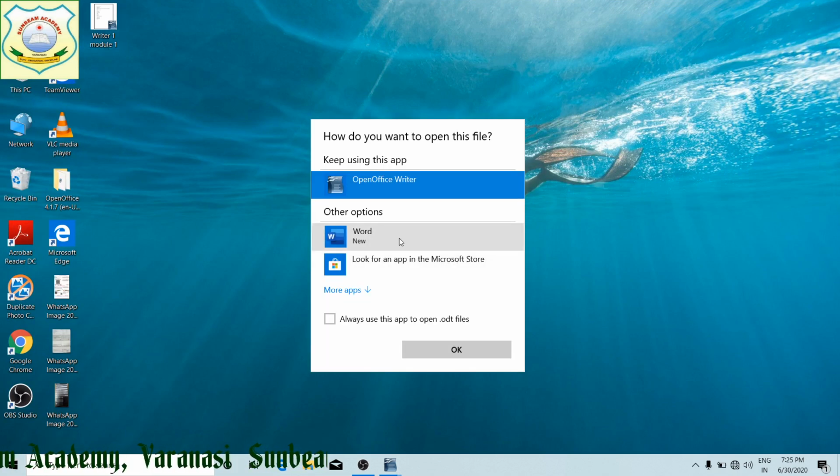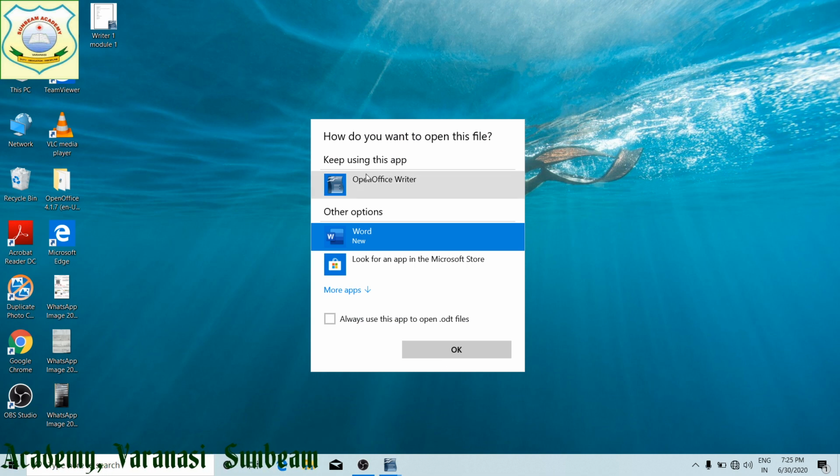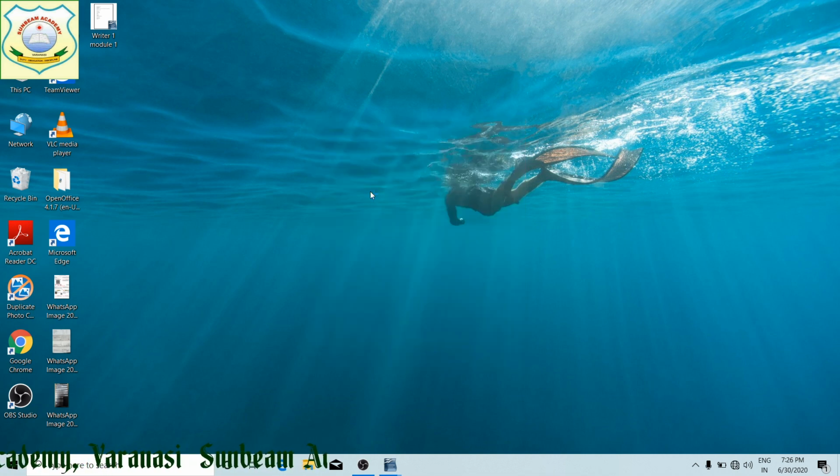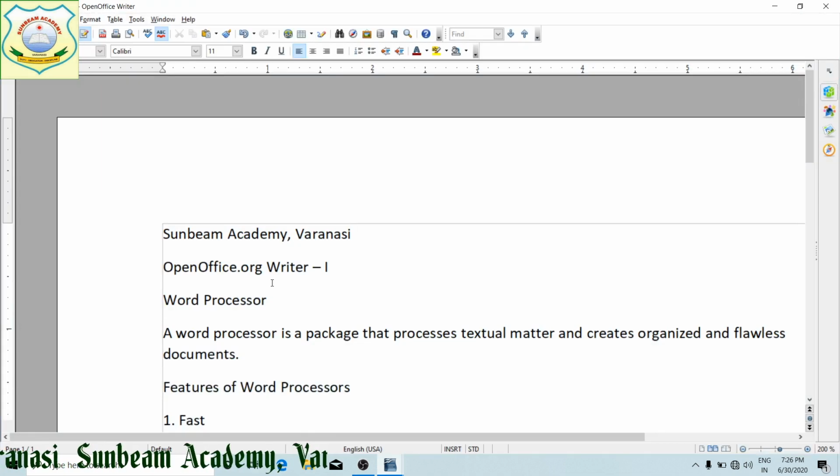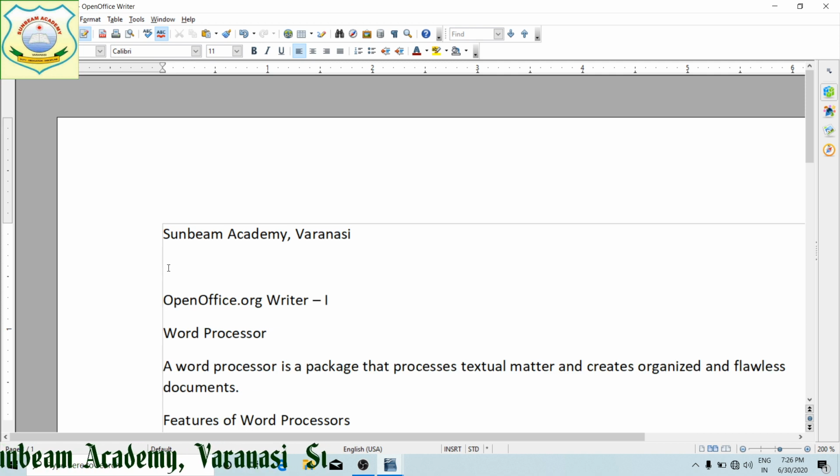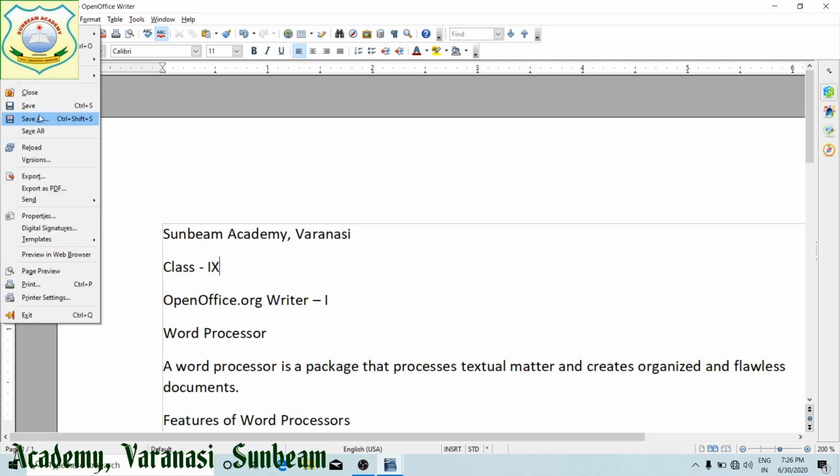Now again I am going to open this document. After opening, if I edit this document, what will happen? This document has been opened over here. Now I am going to make changes. Suppose I add Sunbeam Academy Varanasi, and I have added class 9th. Now on your file menu, save as.